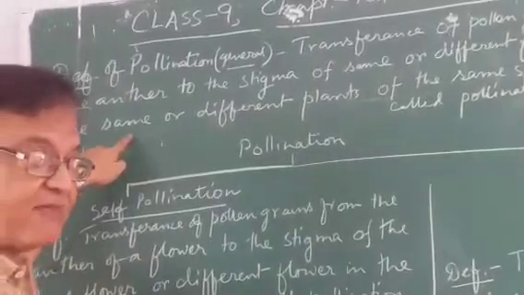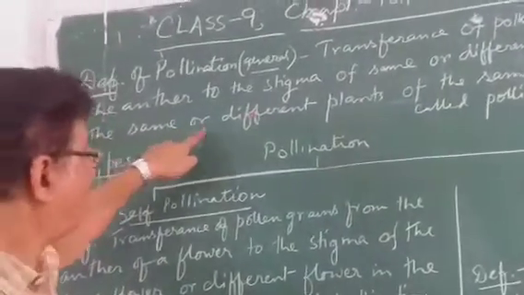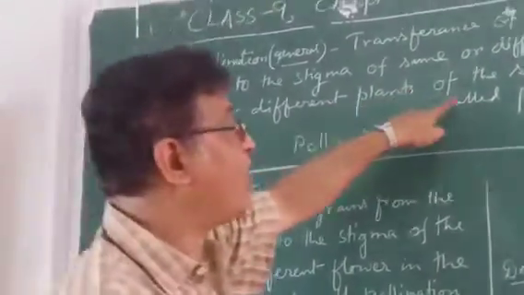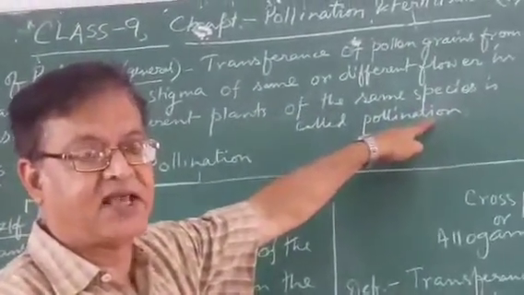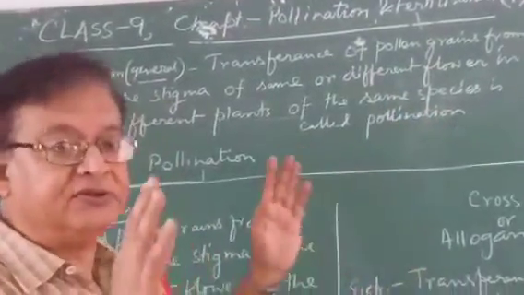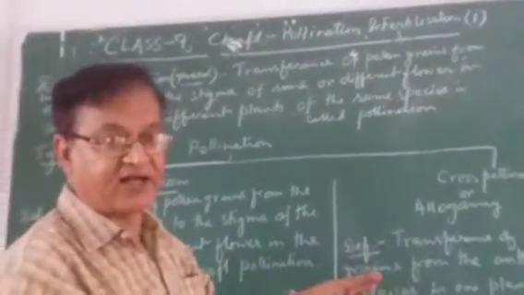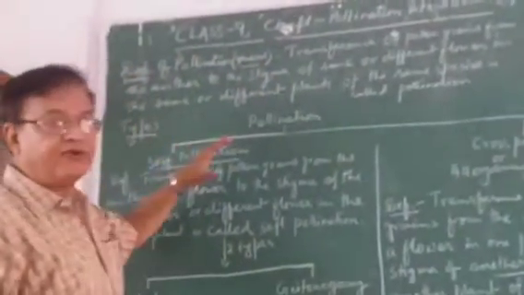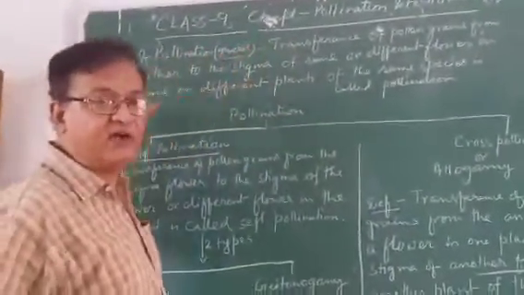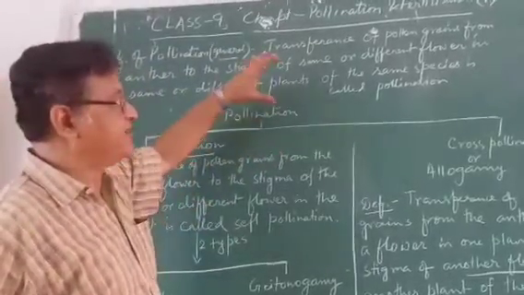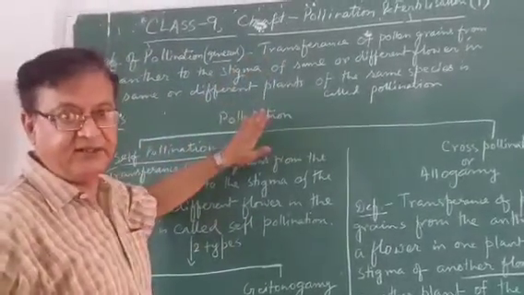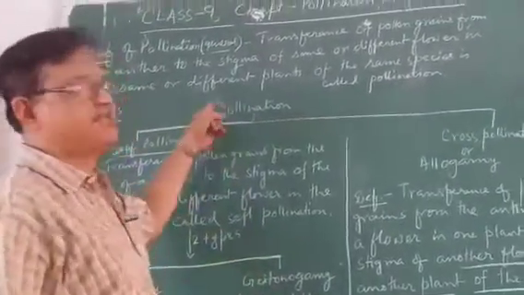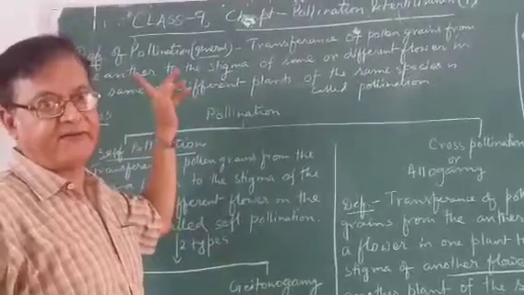Different flower may be in the same plant, or different plant, or different flower may be in the different plant of the same species. I mean one kind of plant, not different kind of plant. So this is the definition of the whole process included. This definition should be carefully written, and if generally asked what is pollination, this definition should be written.